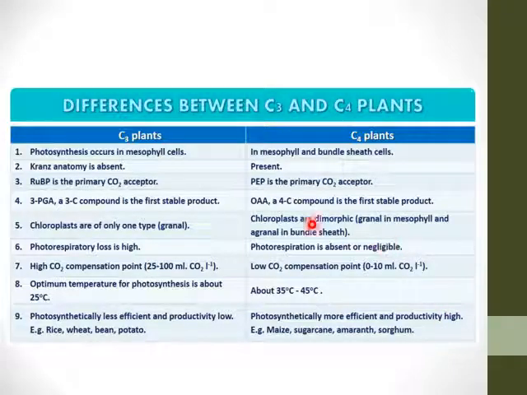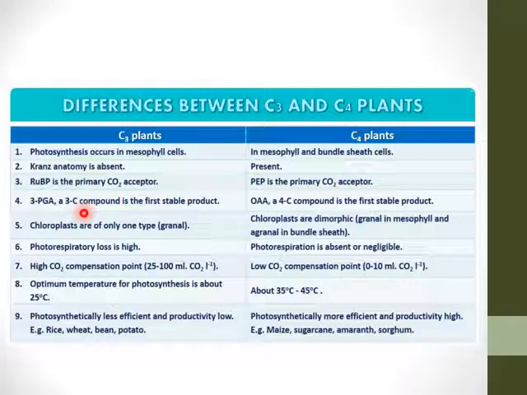So the difference between C3 and C4 plants. In C3, photosynthesis occurs in the mesophyll cells, while in C4 it occurs in the mesophyll as well as in the bundle sheath cells. Kranz anatomy is absent in C3, whereas in C4 it is present. The primary acceptor of CO2 is ribulose bisphosphate in C3, whereas here it is phosphoenol pyruvate.